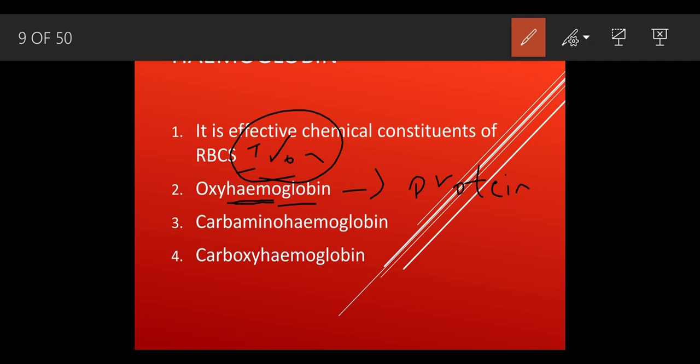Correlation means they will give you iron, they will give you a dash like this, so at that time we have to write red color. This iron is present inside this hemoglobin, and it helps to give us the red color.